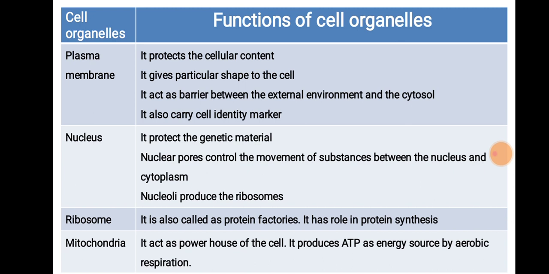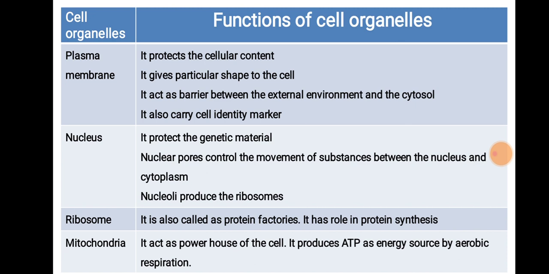Next organelle is ribosome. It is also called a protein factory. It has a role in protein synthesis. These ribosomes are present freely in cytoplasm or they may be attached to the endoplasmic reticulum. When the protein destination is the plasma membrane or the membrane of an organelle, they are synthesized on the rough endoplasmic reticulum. When the destination of the protein is inside the cytoplasm or inside an organelle, then they are synthesized on the ribosomes which are present freely in the cytoplasm.